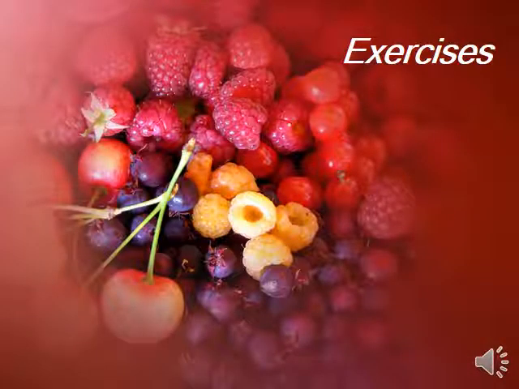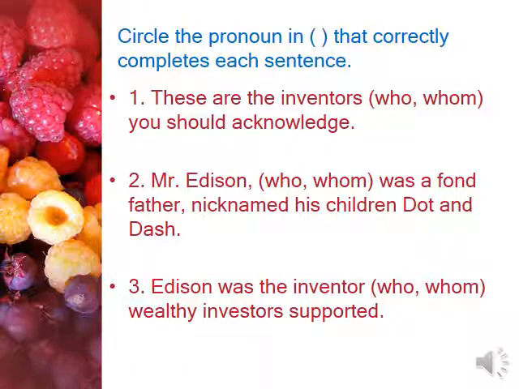So this is the time for exercises. Circle the pronoun in parentheses that correctly completes each sentence. The first one, these are the inventors who or whom you should acknowledge. Of course, here we have two sentences. Here you is the subject. Should acknowledge, this is the verb phrase. So I should start with the subject. You should acknowledge who or whom? You should acknowledge whom, because this is after the verb.